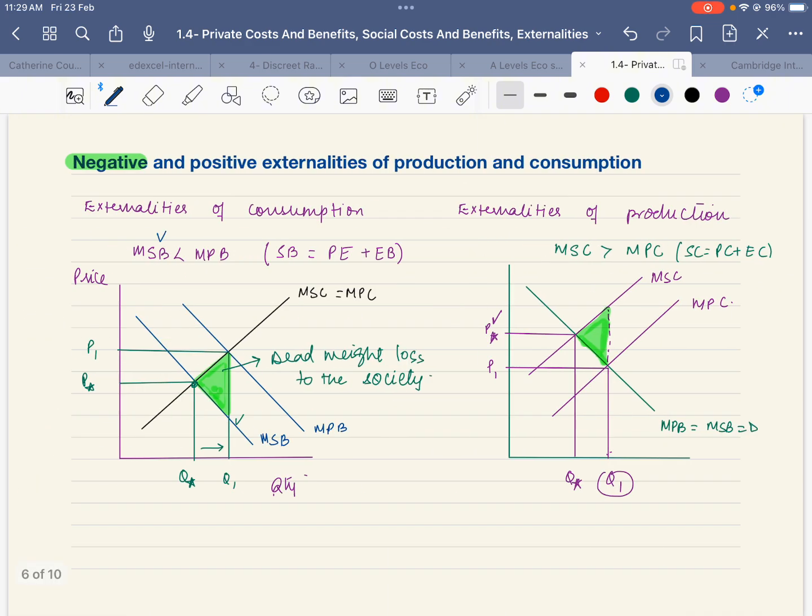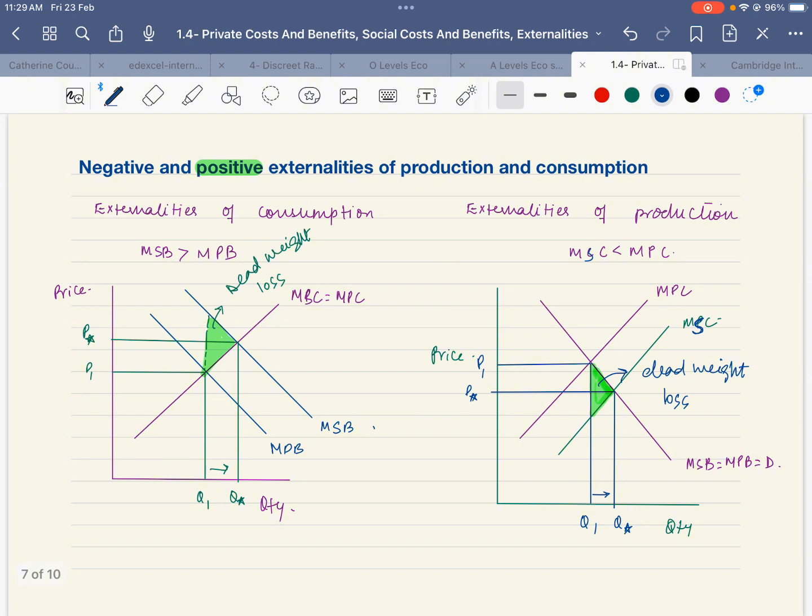Let's review it once again. When we are talking about negative externality, it means the benefit to the society is less and the cost to the society is more. Whenever we are talking about positive externality, it means the benefit to the society is more and the cost to the society is less.